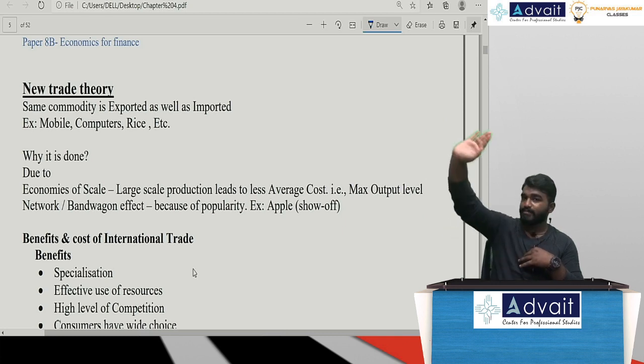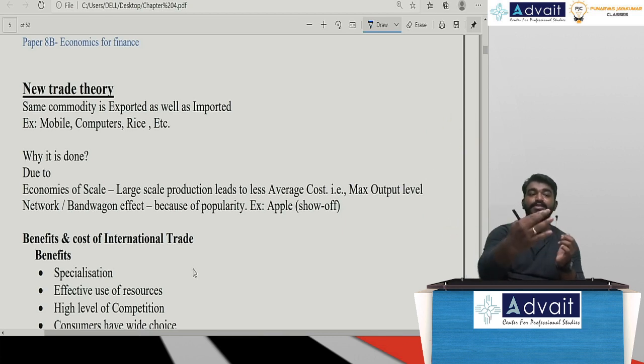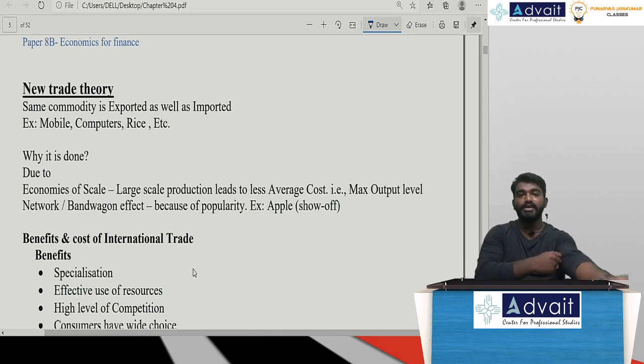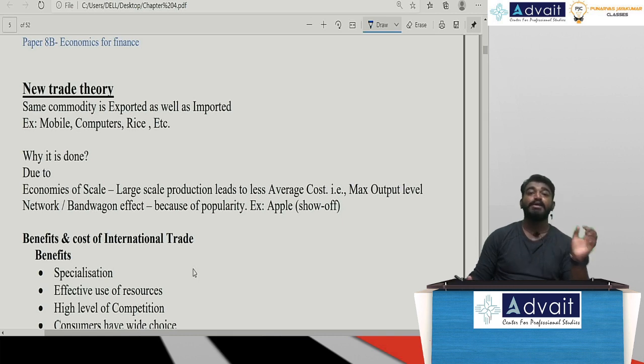Sir, we are producing at maximum level of output. We need to sell this commodity. So we have produced more and more units, so I'm exporting. Sir, because of economies of scale, it will happen. Or because of bandwagon effect, or we also call it the network effect.